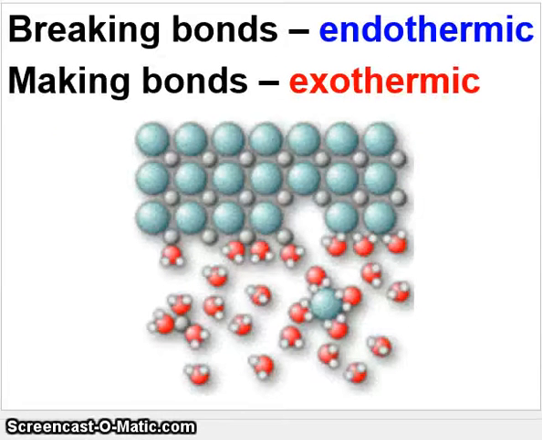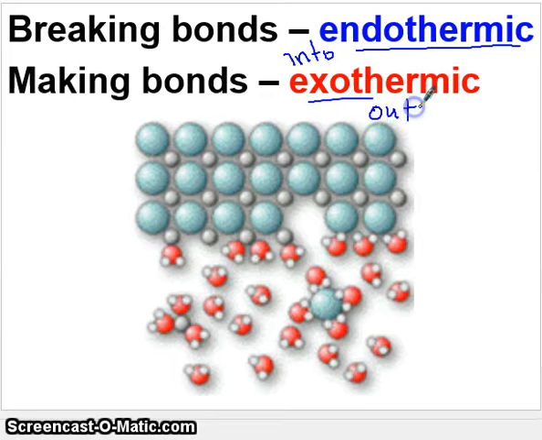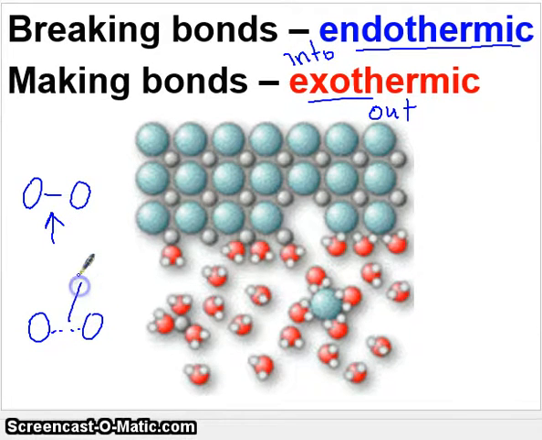Anytime you are breaking bonds, this is an endothermic process. Remember that endothermic means heat is going into the system. Whenever you're making bonds, this is an exothermic process. Heat is going out of the system. This makes sense because if there's a bond between two atoms and you want to break it, you have to put energy into it. When the bond is made again between the two, energy is released to you. This is exactly what happens, so both things have to be combined.